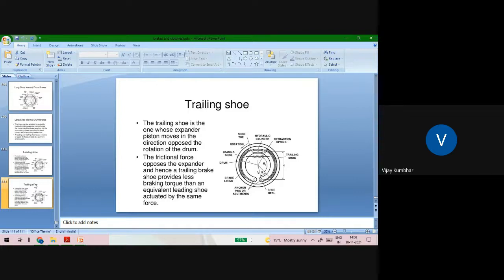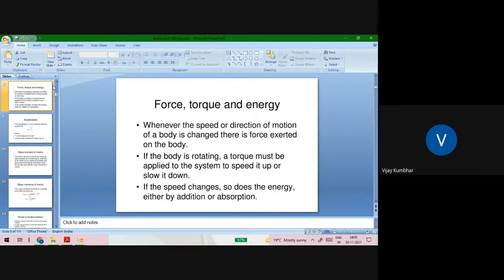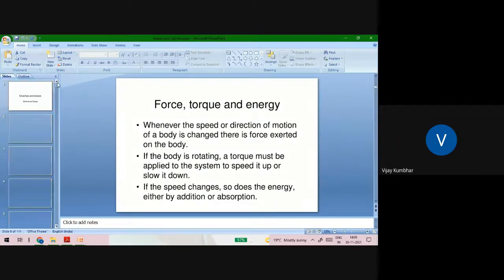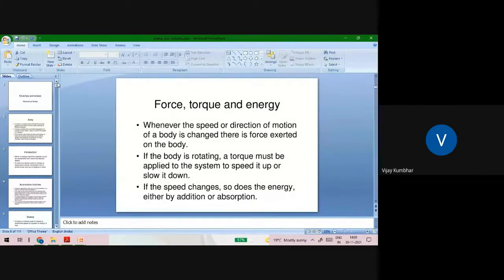This is about clutches and brakes. In this one hour on engineering mechanics, we studied different types of force systems, then various principles, the law of parallelogram of forces, Lami's theorem, as well as friction, the laws of friction, the terminology of friction, and the terms associated with the mechanics of friction.